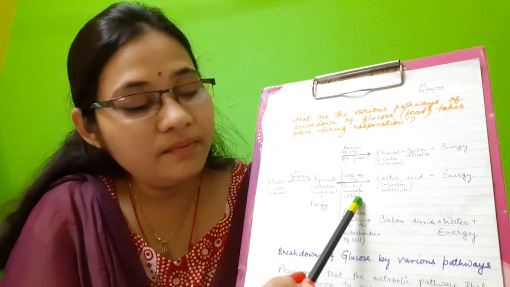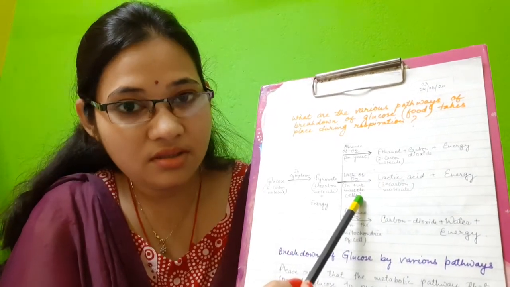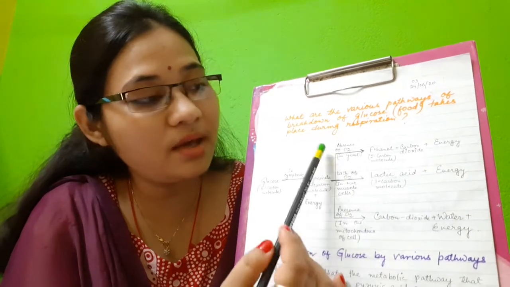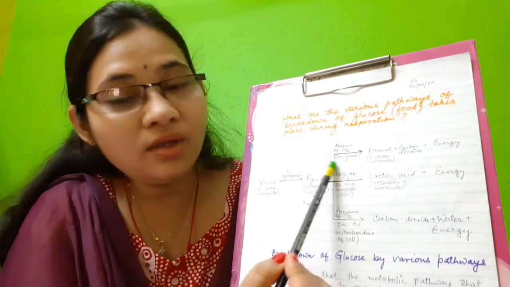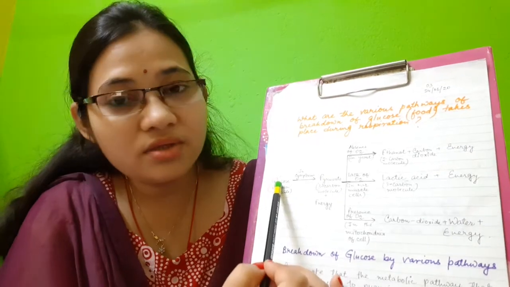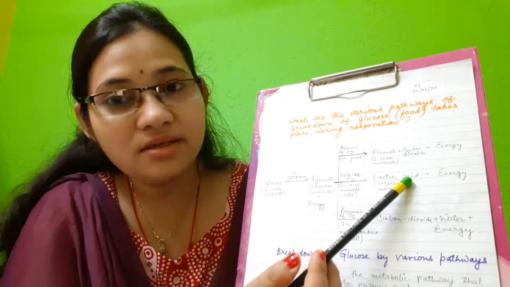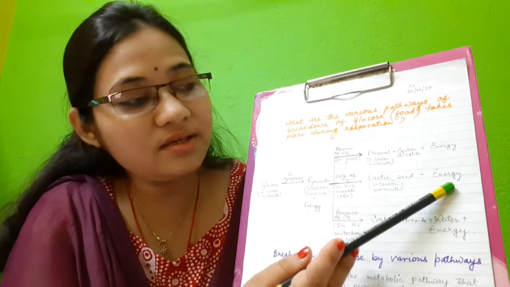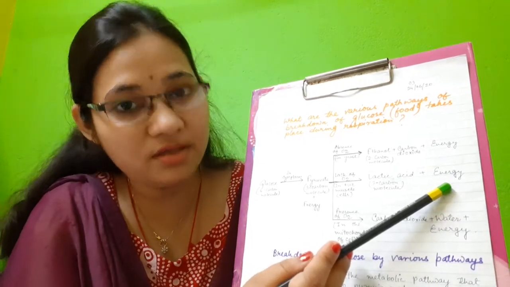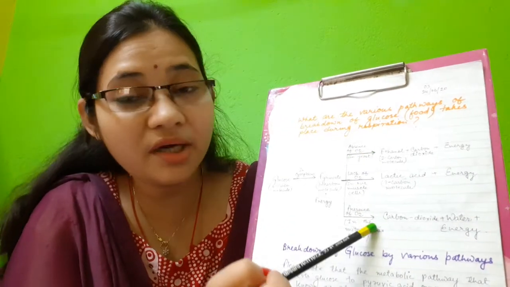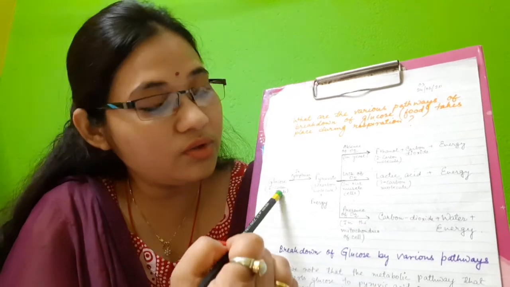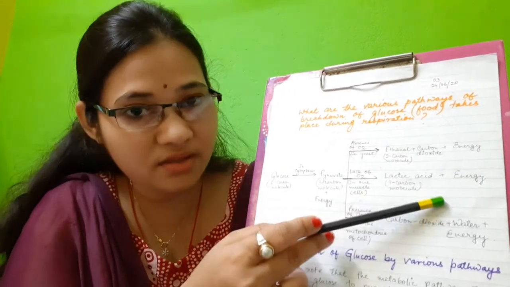The third one is due to lack of oxygen. So presence of oxygen, absence of oxygen. Due to lack of oxygen, glucose gives lactic acid and energy. This energy is also equal to 2 molecules of ATP. So these are the three pathways by the help of which glucose is converted into energy.